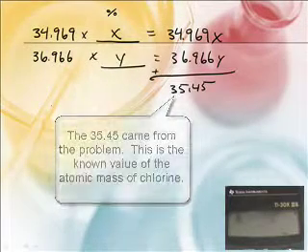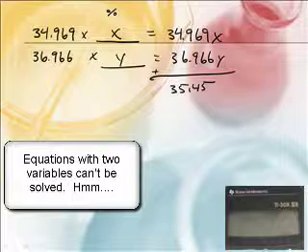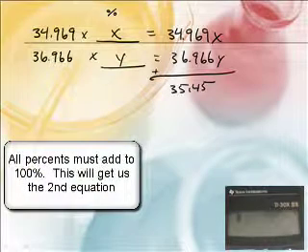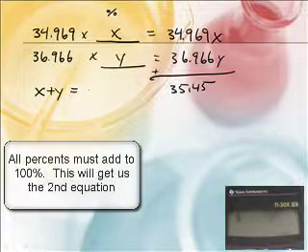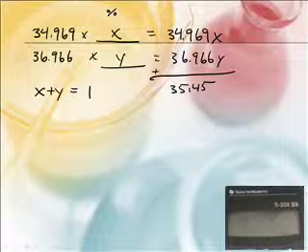Yeah, you need another equation. I can't do it with one equation, my math teacher taught me. Well, let's get another equation. The percentages have to add up to 100, so X plus Y has to be 100. Except we don't write them as percentages, we write them as decimals, so the decimals will always add up to 1. Ah, we have two equations and two unknowns. This is easy.